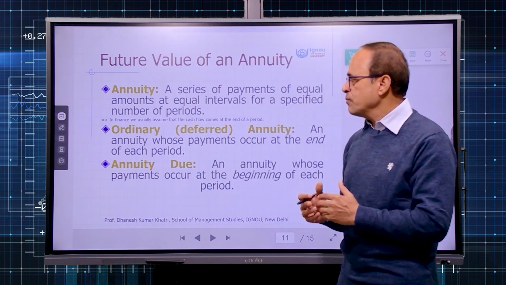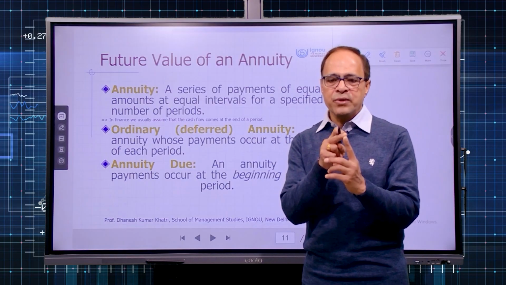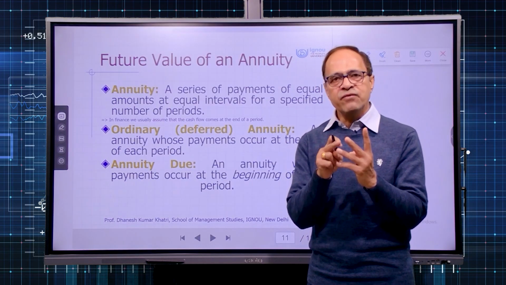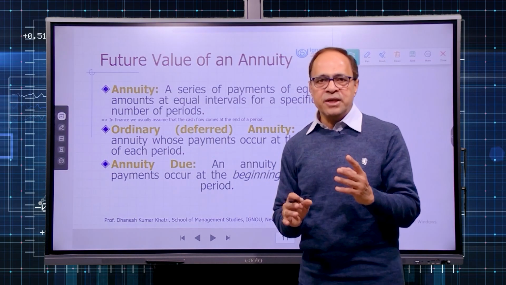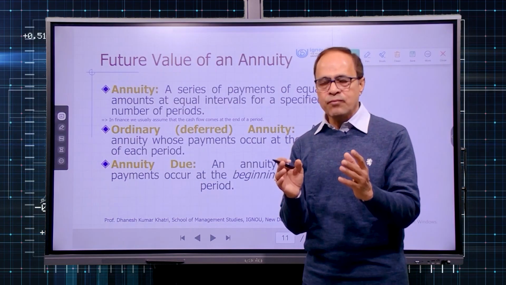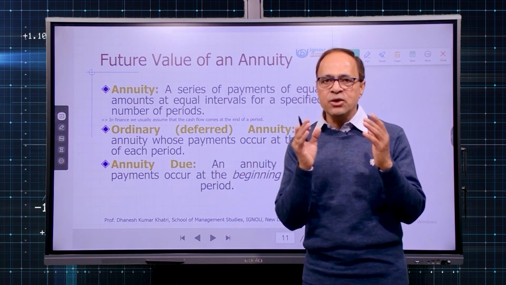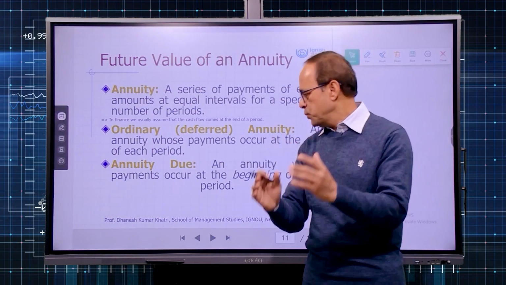So in an annuity, these conditions have to be satisfied: same amount every period, regular interval and definite time period. If the flow of money is at the end of the period, it is an ordinary annuity, regular annuity or deferred annuity. If the flow of money is at the beginning of every period, it is an advance annuity or annuity due.